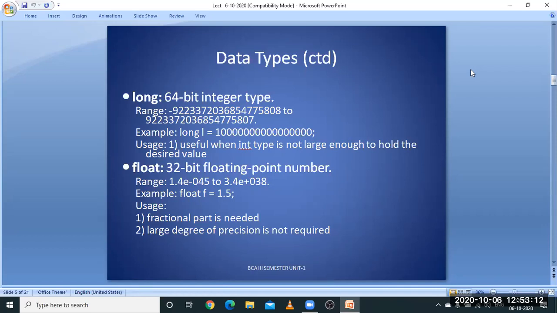Next one, that is floating point number. You know, floating point has a fractional part, and it is used for holding precision, six digits of precision, that is, after the decimal point you can carry up to 6 digits.